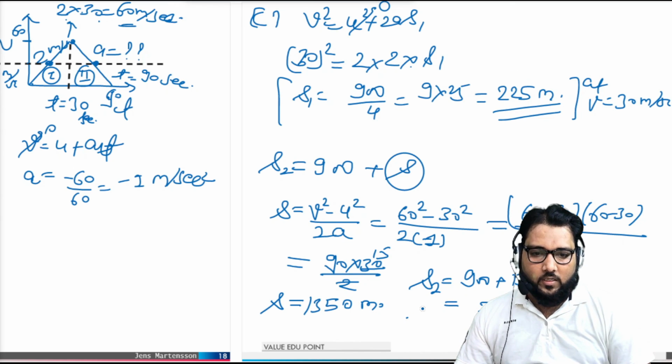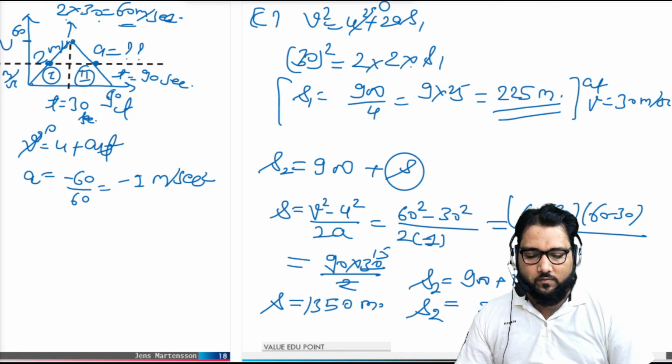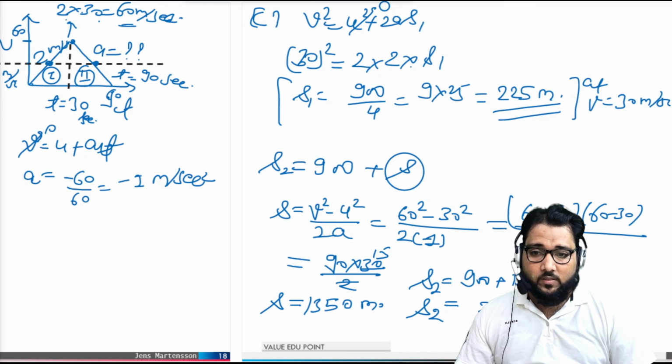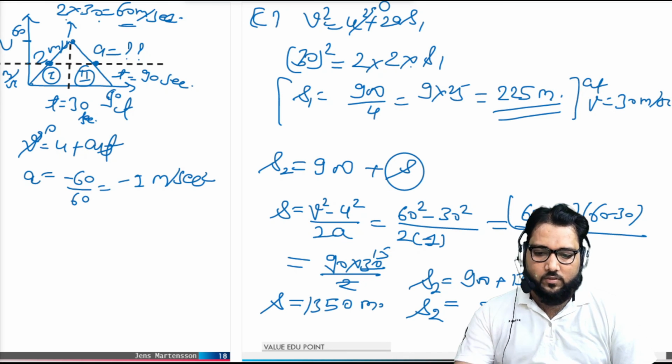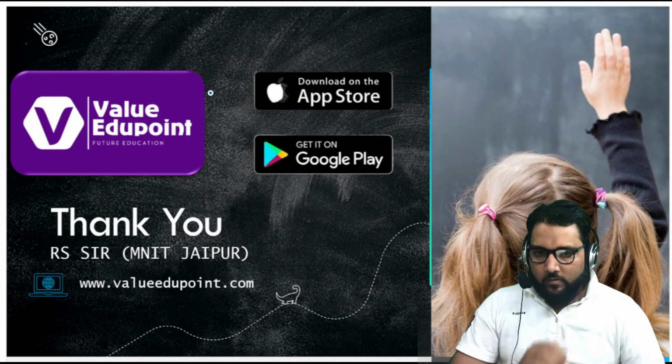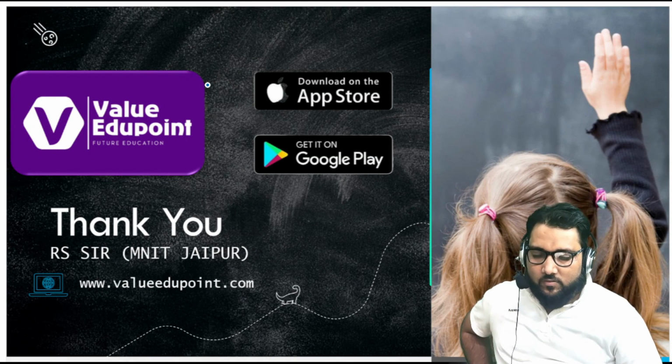This is the s2 second position, where the velocity will be half of the maximum velocity. So this is our lecture number one of exercise one of kinematics.